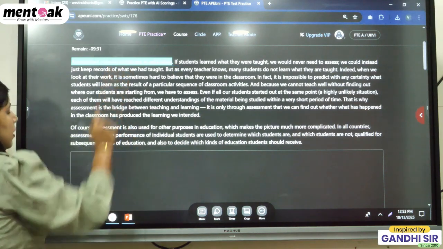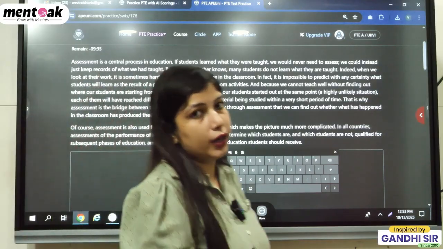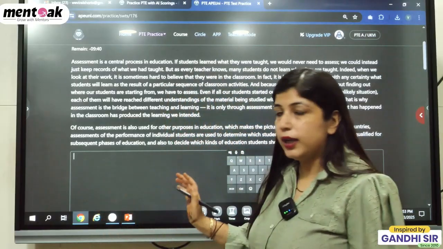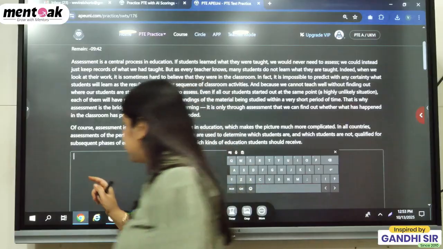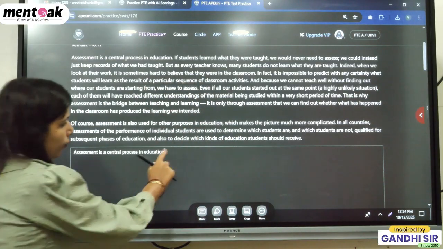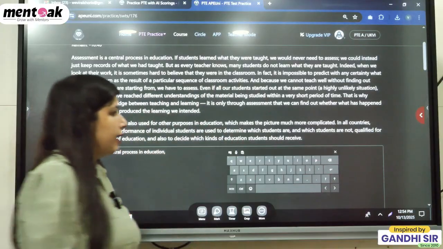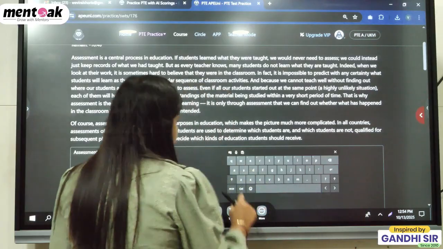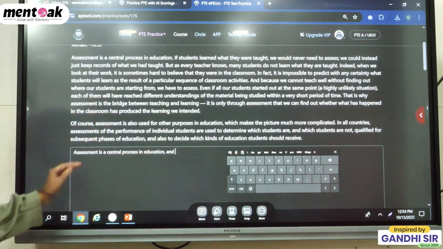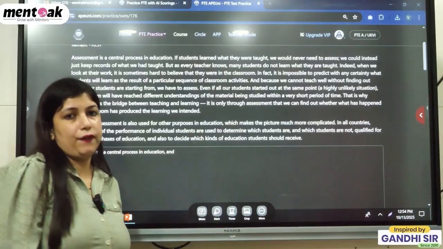I am pressing the copy paste button here, but you can't press it over there. You have to write by typing with your own hand. So now you need to take care that copy is the first line. Assessment is a central process in education. Now what you need to do, just insert a comma, then a space, then press and connector. So write down the first line, then comma, then the connector and we have to use.